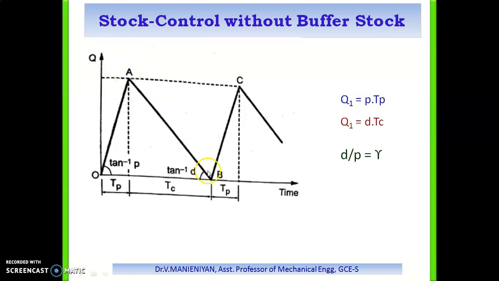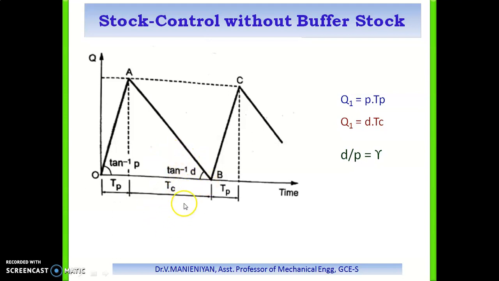The line AB represents the variation of stock due to consumption at a uniform rate D per unit time. After the consumption period, called TC, the level of stock is 0. Hence the production starts again at point B, and the cycle is repeated as OAB. It can be noted that during the consumption period TC, the facility can be utilized for manufacturing other products.